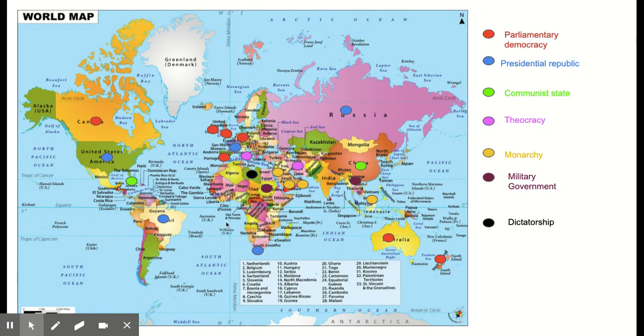The next type is a theocracy. The power is held by religious leaders. And two examples of that would be Iran and the Vatican City. I've done those in purple, and you can see Iran is here. And Vatican City is actually a tiny little country. It's actually a country right in the middle of Italy, right in the middle of the city of Rome. It's a tiny, tiny country in the middle of a city.